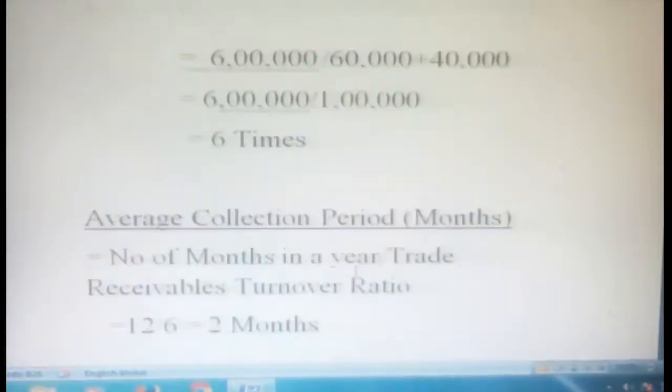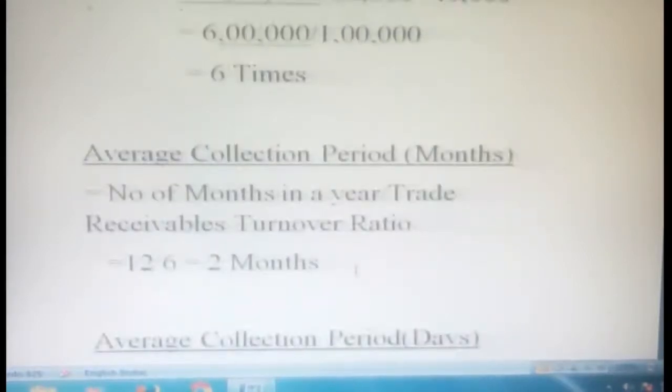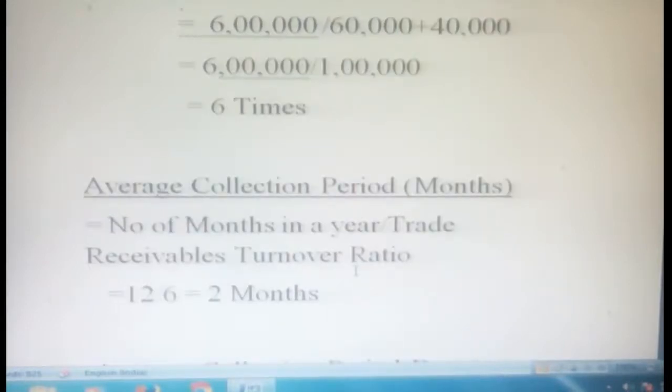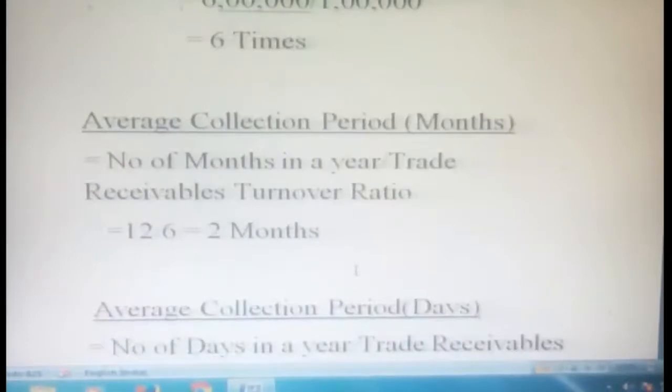Now we are going to calculate the average collection period. They asked according to months, so we calculate that. Number of months in a year divided by trade receivable turnover ratio. So 12 months divided by the trade receivable turnover ratio we just got, 6. When you substitute, you get 2 months. 2 months is the collection period in which you get the money from the customer.